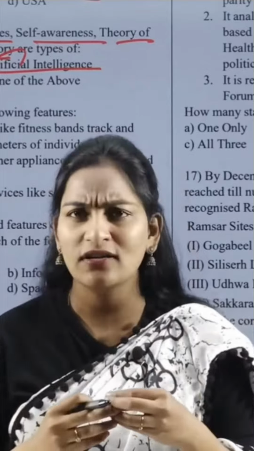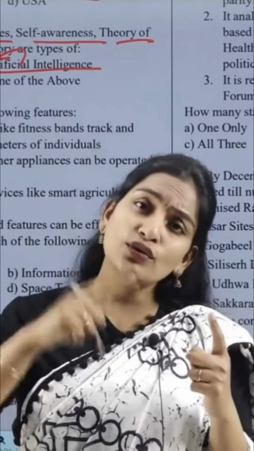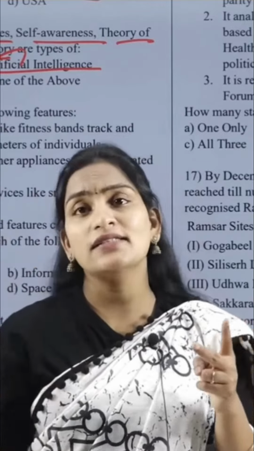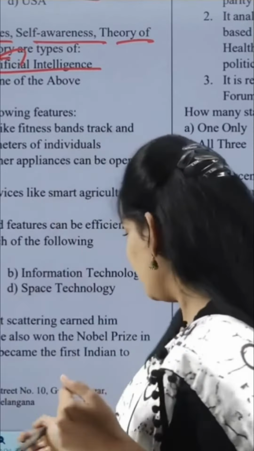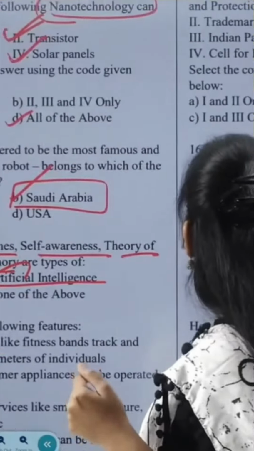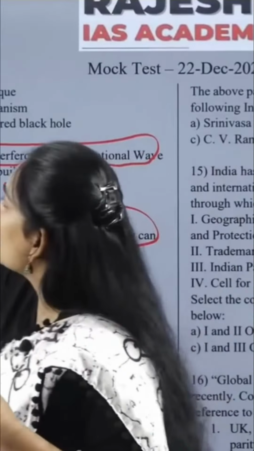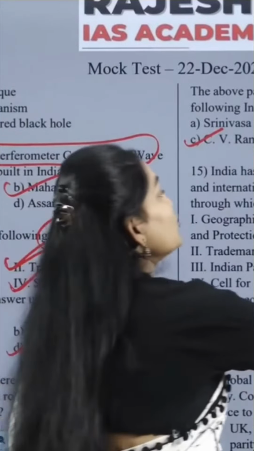And there was also a prelims question: why do you think the sky is blue in color? And do you really think that during sunrise and sunset the whole sky becomes orange in color? All these phenomena are because of what? Scattering of light. So the answer is C.V. Raman Garu. And the last and final question in science and technology is regarding intellectual property rights.